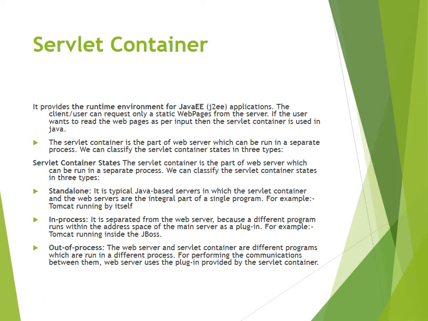For example, if you are running Tomcat inside JBoss, this is a case of an in-process container. An out-of-process container is used when the web server and servlet container are different programs which run in different processes. For communication between them, the web server uses the plugin provided by the servlet container. These are the points associated with the servlet container.